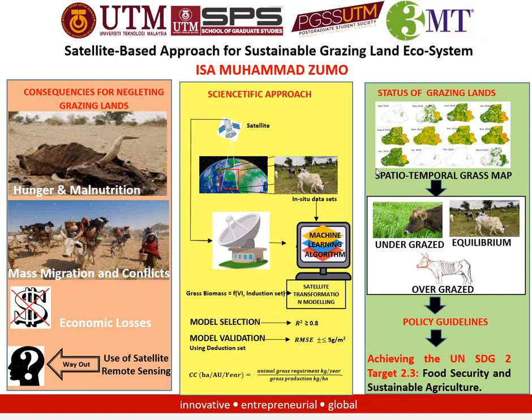The quantity of grass being calculated as well as the livestock intake will be used to calculate the carrying capacity of that grazing land. The carrying capacity will tell us whether this grazing land is undergrazed, which means more grass, less livestock, or in equilibrium, where grass and livestock are in equal proportion, or overgrazed, which means more livestock but little grass.